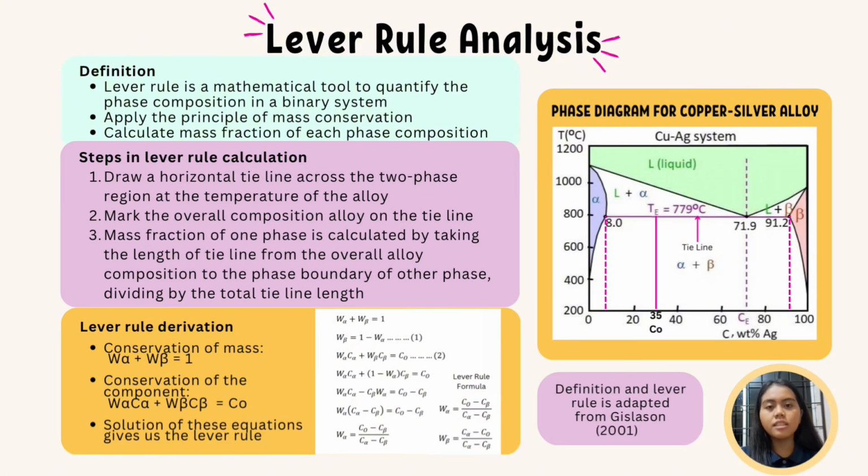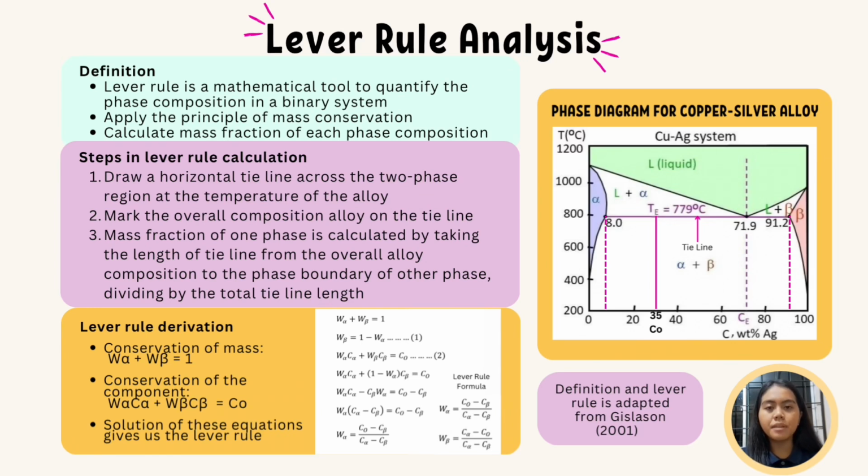First, draw a horizontal tie line across the 2 phase region at the chosen temperature of the alloy. Second, mark the overall composition of the alloy on the tie line. The value for the overall composition is arbitrary. Lastly, the mass fraction of one phase is calculated by taking the length of the tie line from the overall alloy composition to the phase boundary of the other phase, dividing by the total tie line length.